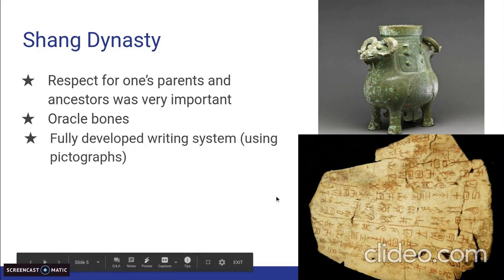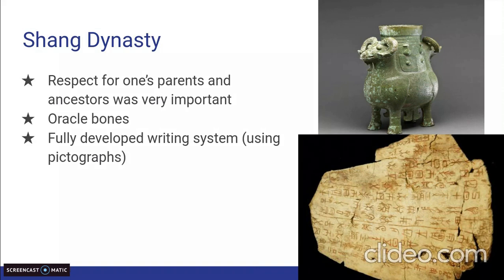Also, the Shang Dynasty not only had this system of oracle bones and communicating with the gods, but they also had a fully developed writing system using pictographs. All right, we talked about pictographs earlier with other writing systems, right?